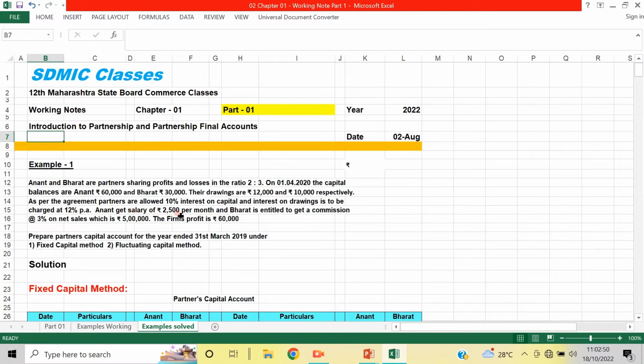Anand gets a salary of 2,500 per month and Bharat is entitled to a commission at the rate of 3% on net sales. The sales are 5 lakhs. The firm earns a profit of 60,000. Now prepare partners' capital account under fixed capital method and fluctuating capital method.